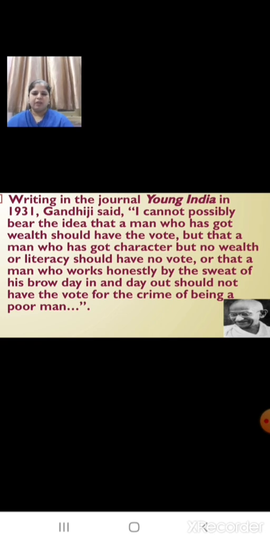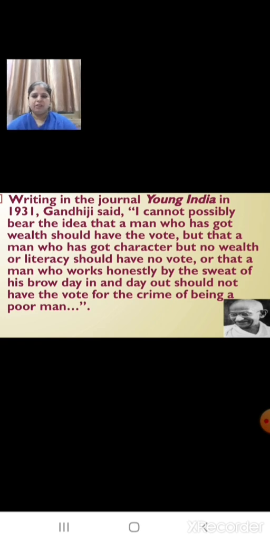that a man who has got wealth should have the vote, but that a man who has got character but no wealth or literacy should have no vote, or that a man who works honestly by the sweat of his brow day in and out should not have the vote for the crime of being a poor man." This means that a few minorities should not decide the fate of the majority, and it is not a crime to be poor. Hence, all the adults should be given the right to vote.